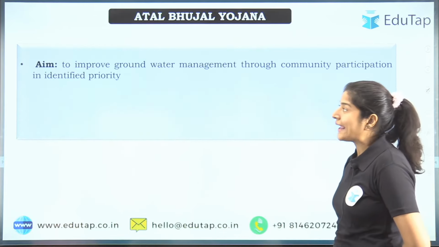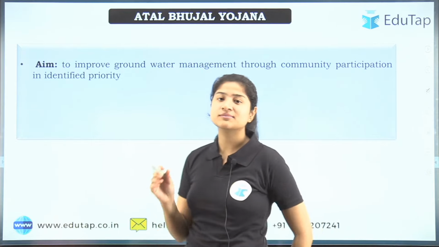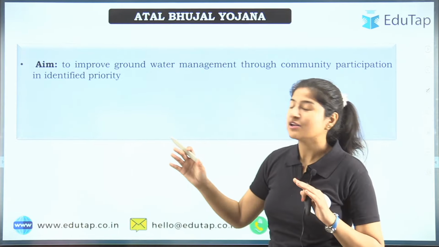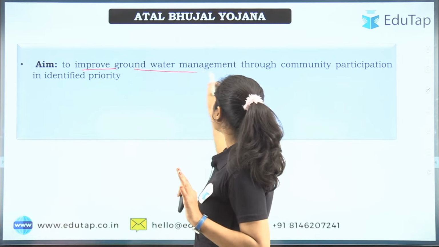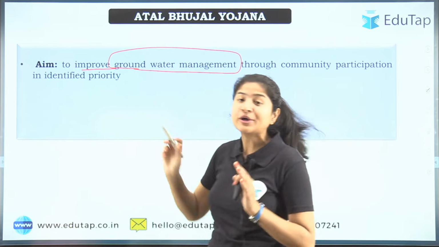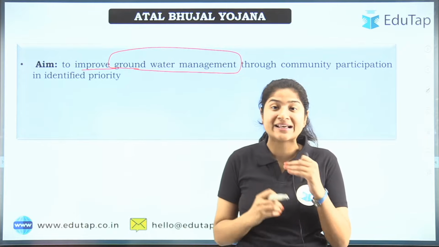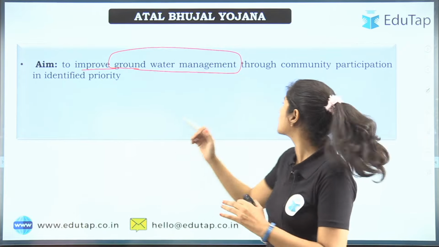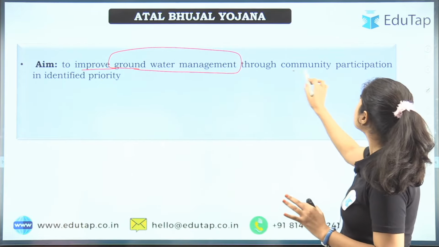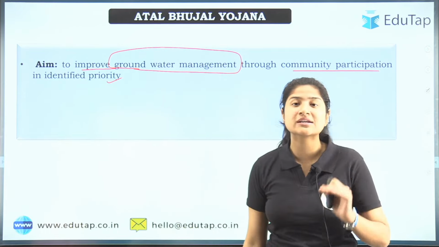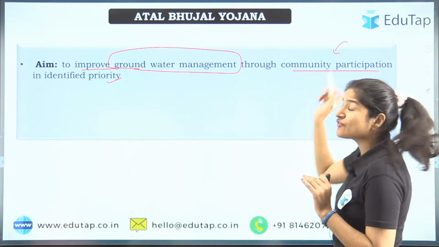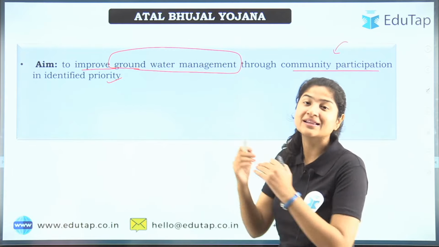Coming to the aim of this scheme, it is to improve groundwater management. So we have to improve how we are managing the use of groundwater through community participation in identified priority areas. What does it mean? Community participation means we have to include people in this.